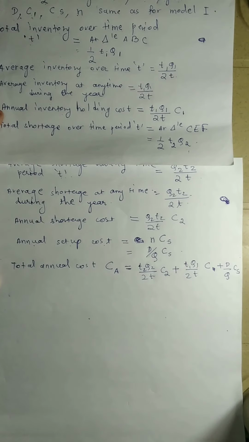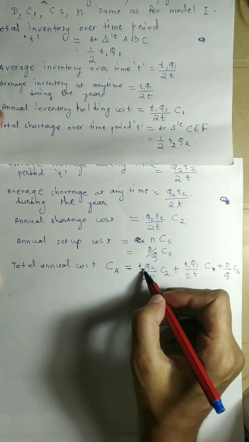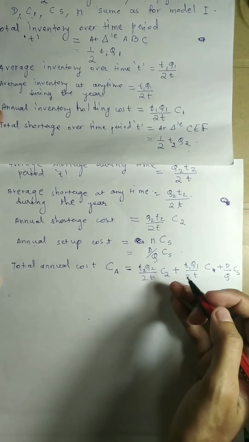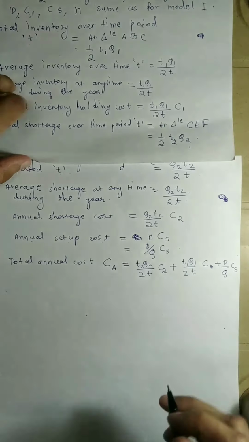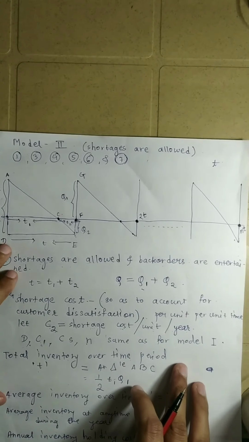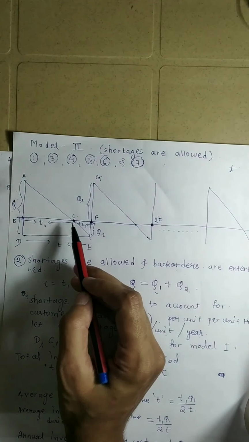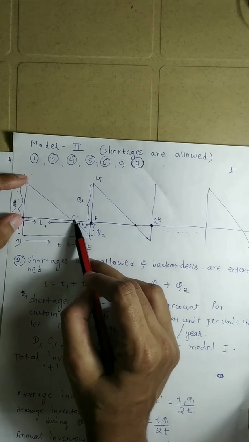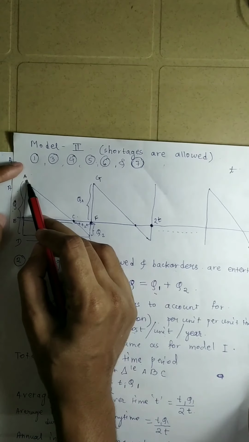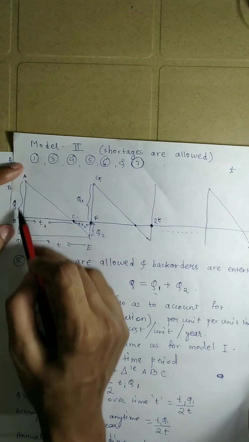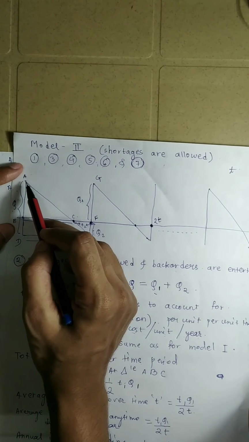Now we will use some of the triangle properties and we will try to replace the quantities T2 by T and T1 by T in terms of Q1 and Q. Okay, so if you observe here, this triangle ABC and the triangle ADE, it is this small triangle and then this big triangle.